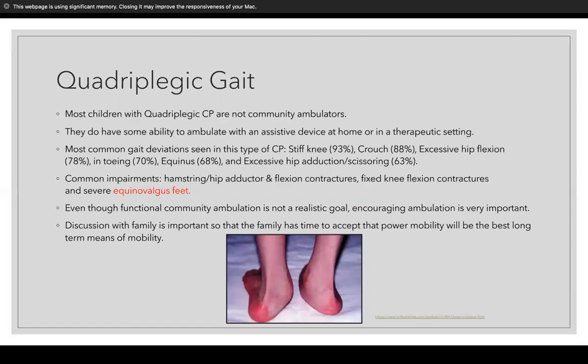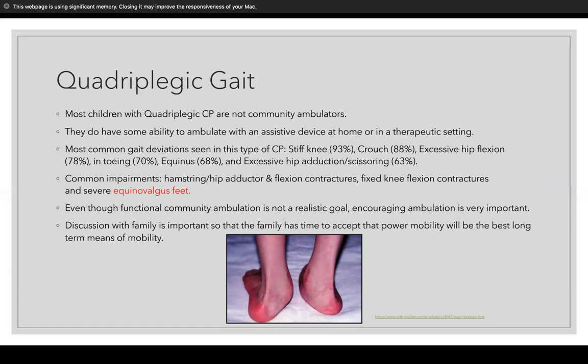The next gait is quadriplegic gait. Most children with quadriplegic CP are not community ambulators. They do have some ability to ambulate with an assistive device at home or in a therapeutic setting. The most common deviations seen here are stiff knee, 93%, crouching, excessive hip flexion, in-toeing, equinus, and excessive hip adduction or scissoring. As you see in the picture at the bottom of the slide, they have equinovalgus feet, and this impairment can really hinder them with walking also.